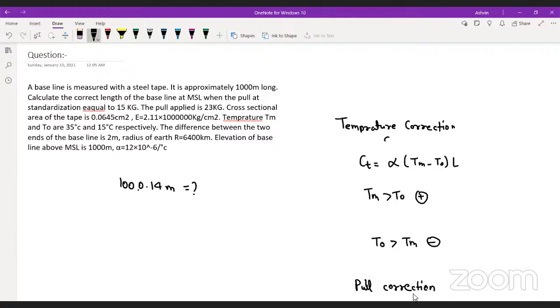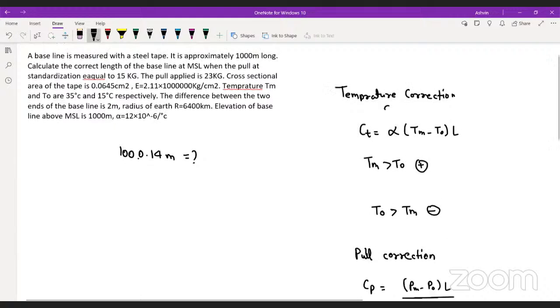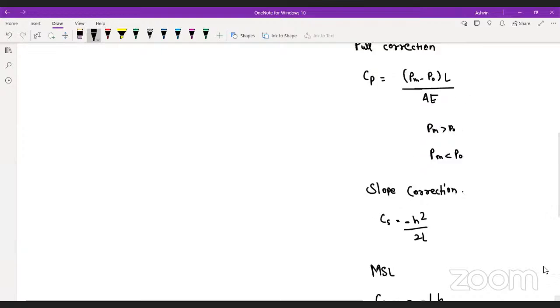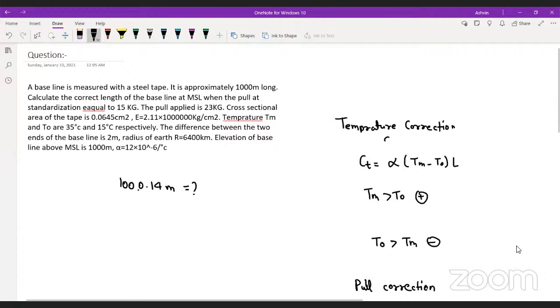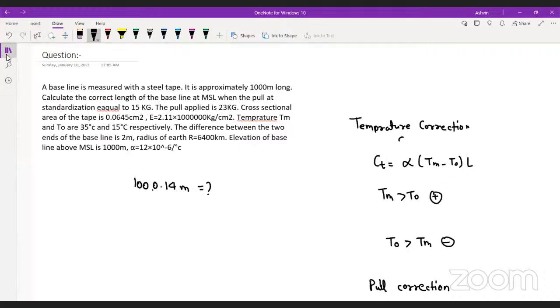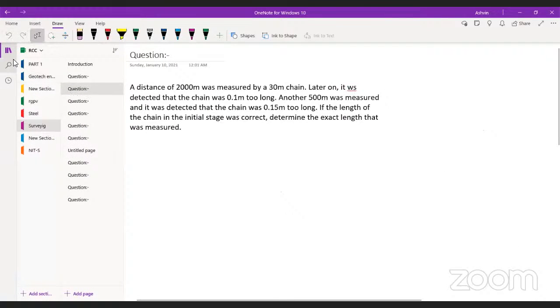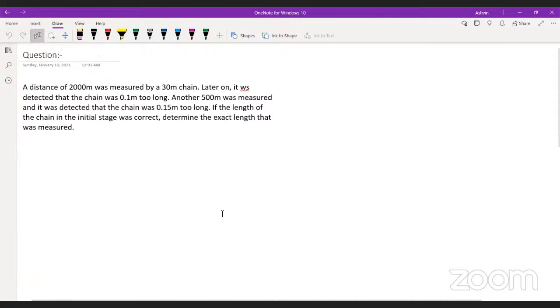Any doubt? All I wanted was to give you a quick revision of all the corrections. Yes or no? Come on, guys, tell me. Yes. Now let's go and solve this question. This is the last correction involved in the chain. Okay, let's start.